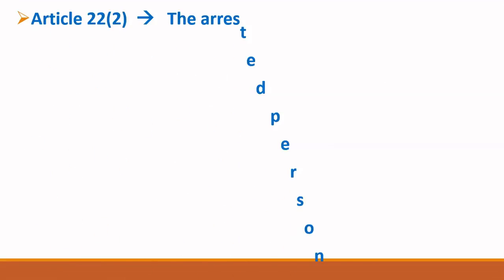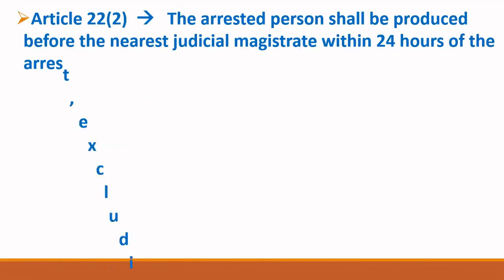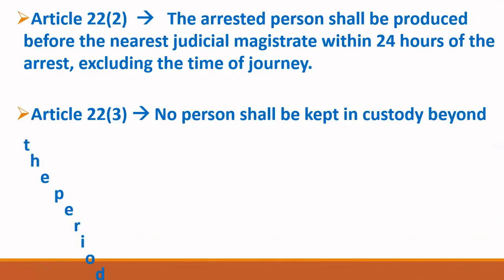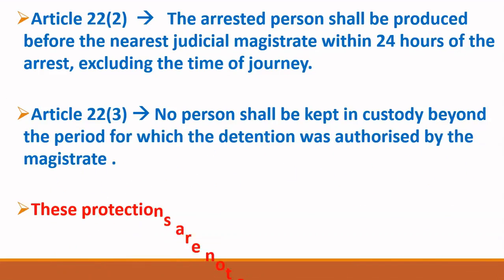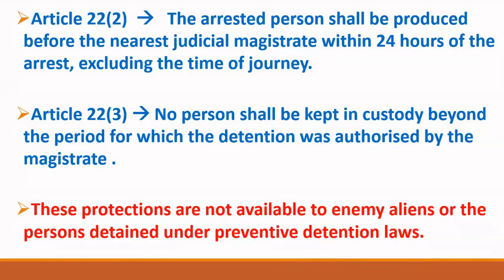Then comes Article 22 Clause 2. So what is Article 22 Clause 2? It says that the arrested person shall be produced before the nearest judicial magistrate within 24 hours of arrest, excluding the time of journey. Now what does it mean? We will continue with the example of Pappu.